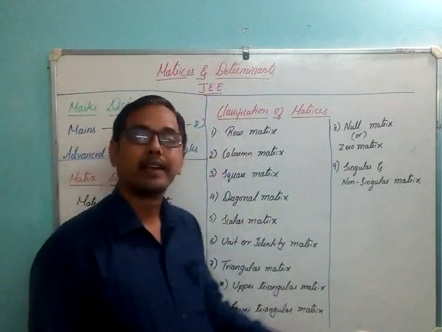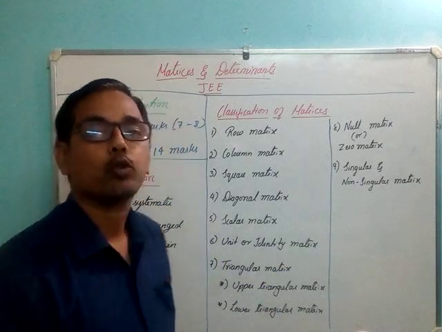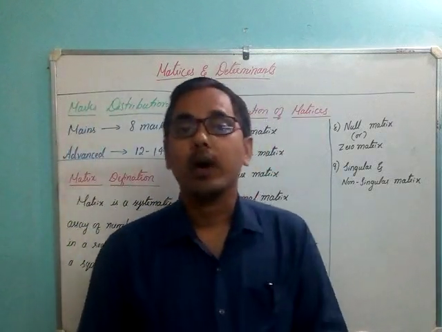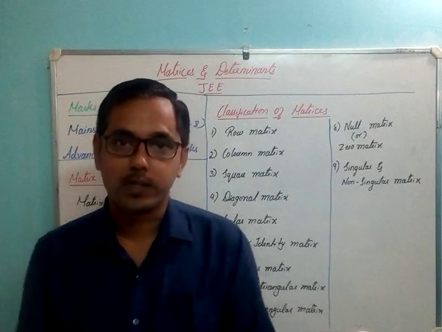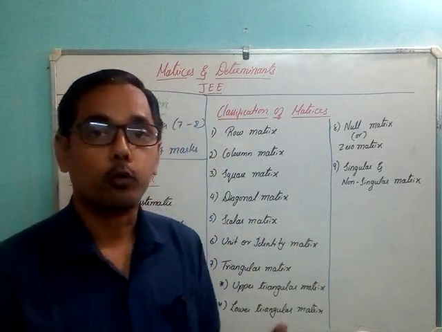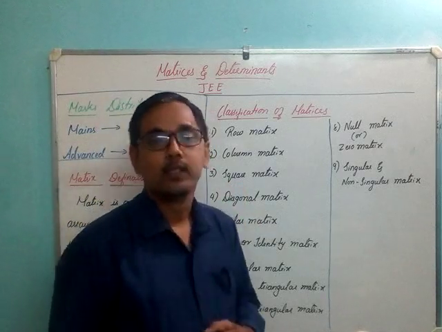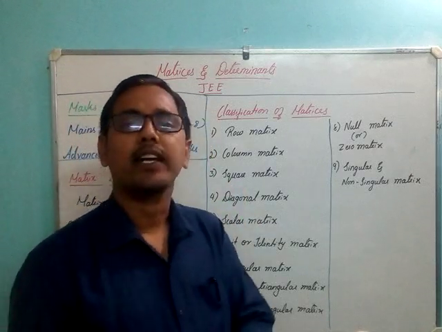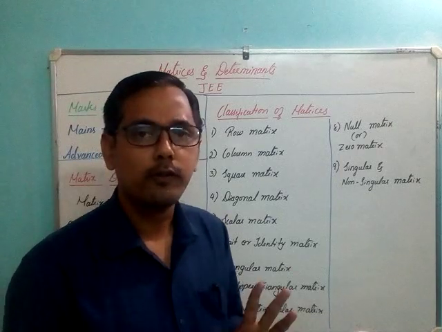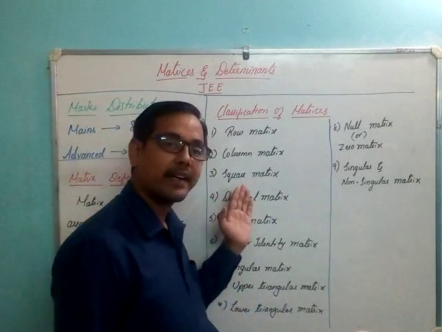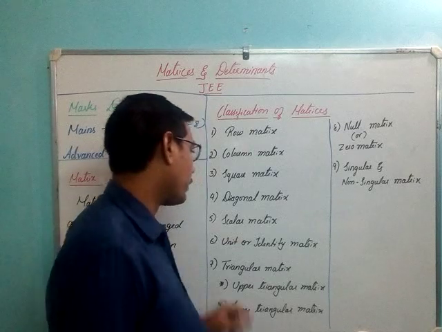And what is a column matrix? Exactly vice versa. A matrix which has one column and more rows is called a column matrix. Coming to square matrix: a square matrix is a matrix where the number of rows is equal to the number of columns.